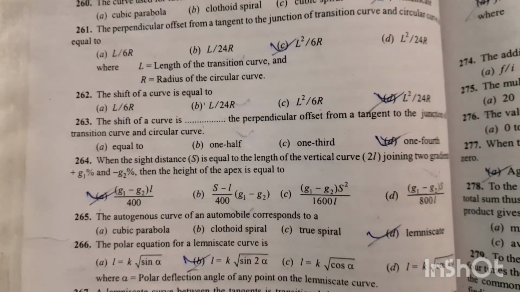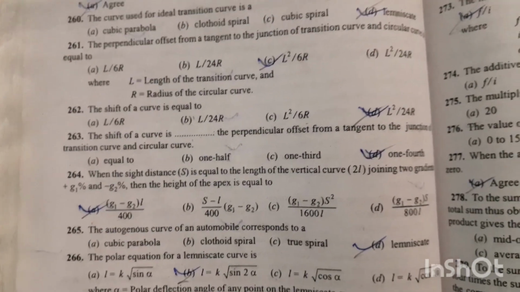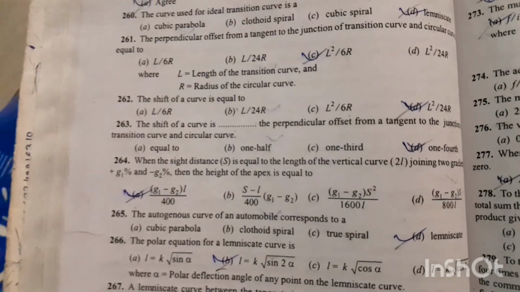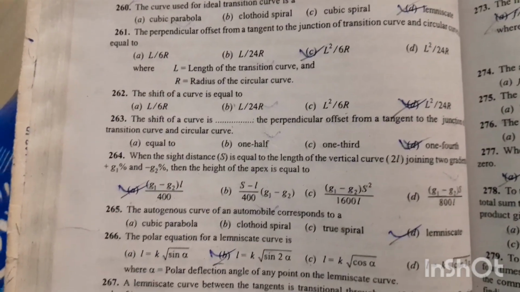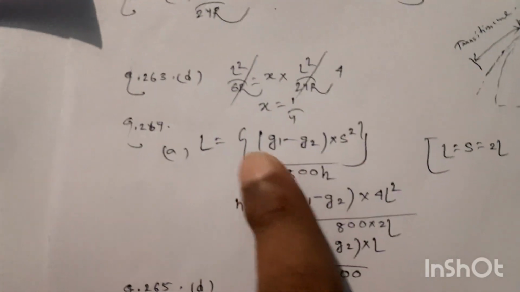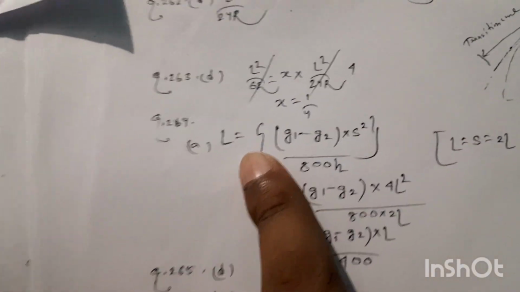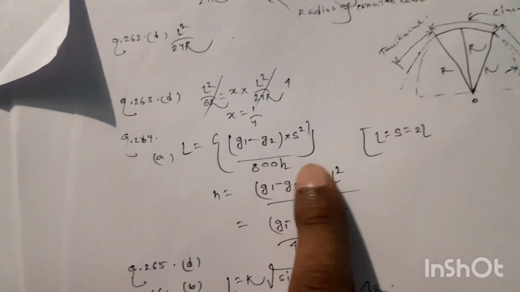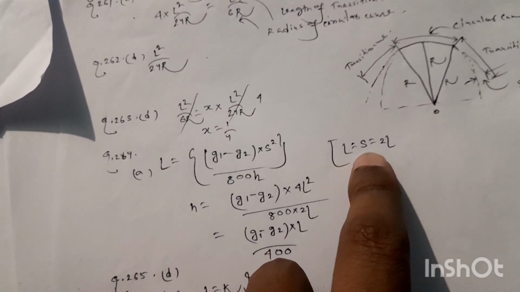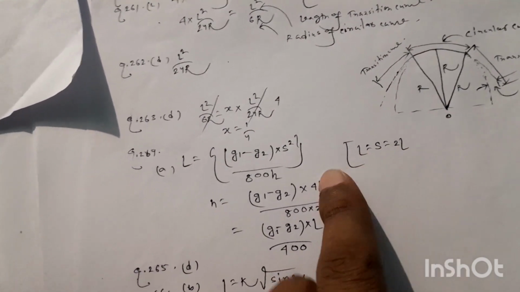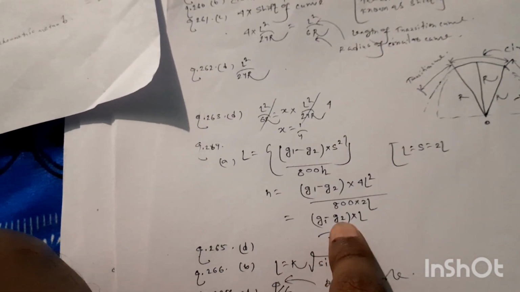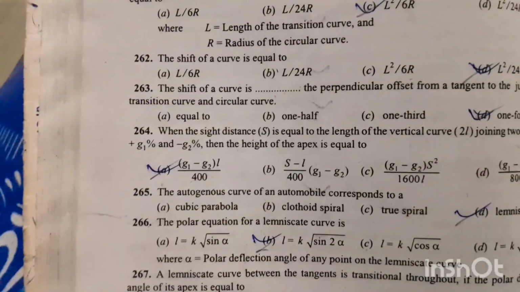Question number 264. When the sight distance S is equal to the length of the vertical curve 2L joining two gradients plus G1 percent and minus G2 percent, then the height of the apex is equal to the, we know the formula L equal to (G1 minus G2) into S square divided by 800H. So we got from the question S equal to 2L. If we put the value, we will get the height H equal to (G1 minus G2) into L divided by 400. So option number A is the right answer for this question.